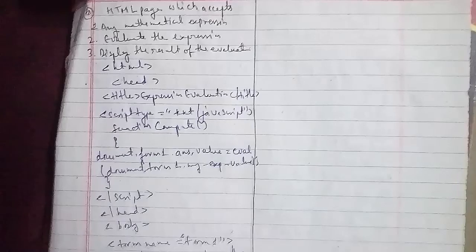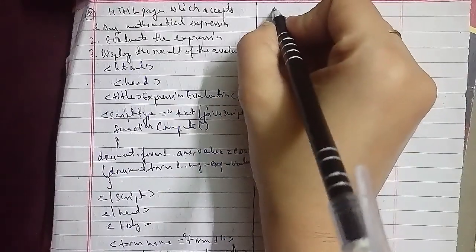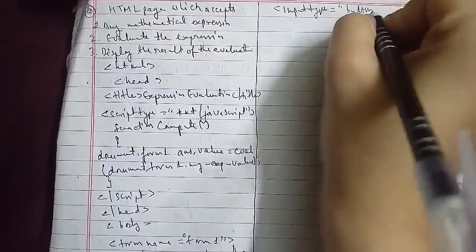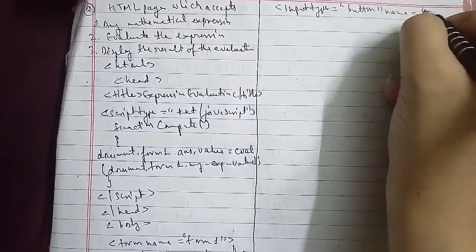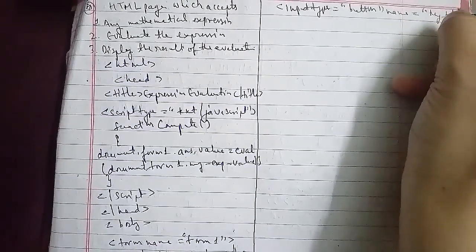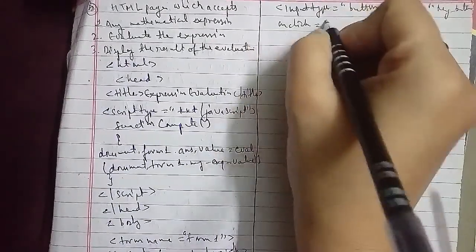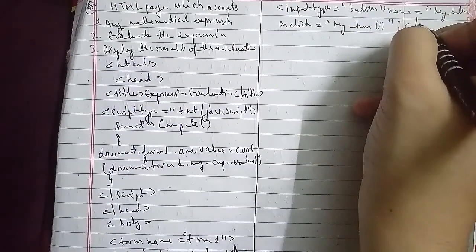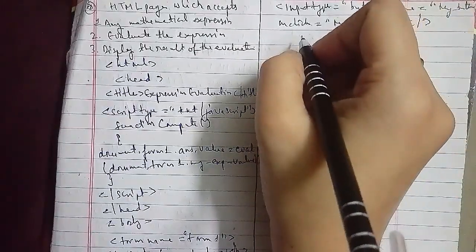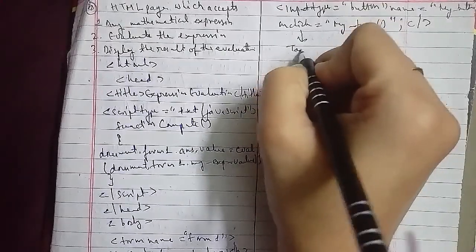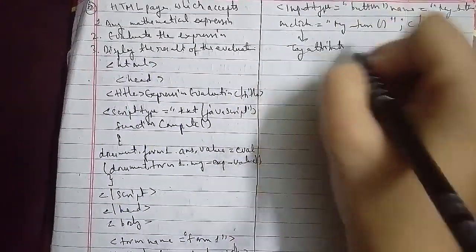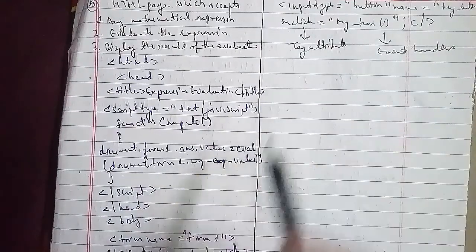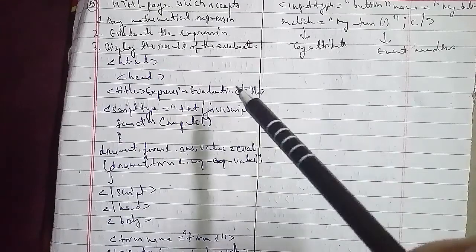The script type equals text/javascript, that is function clockDisplay, and in that same case start a curly bracket, then var t equals new Date, then var hrs equals t.getHours, var min equals t.getMinutes, var seconds equals t.getSeconds.